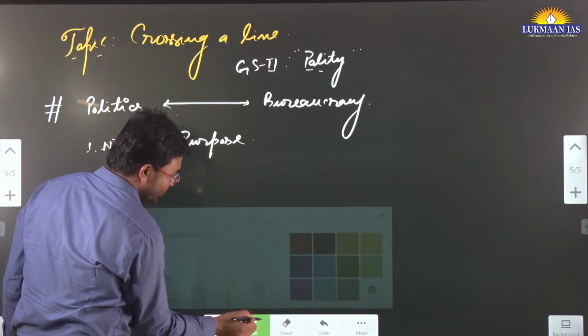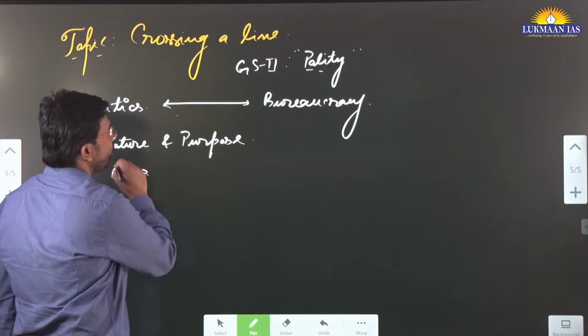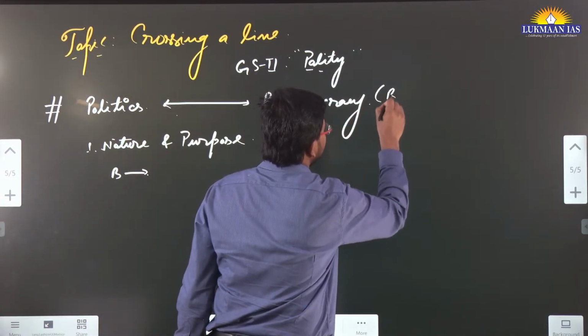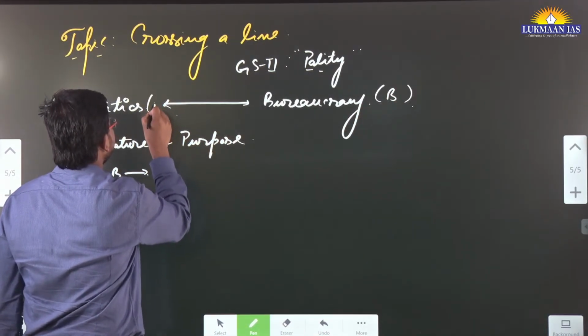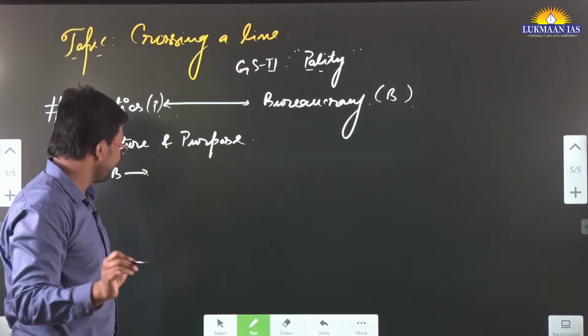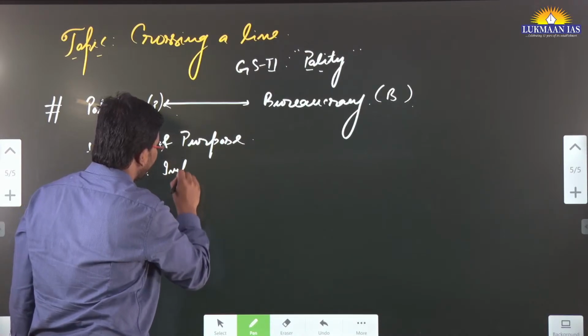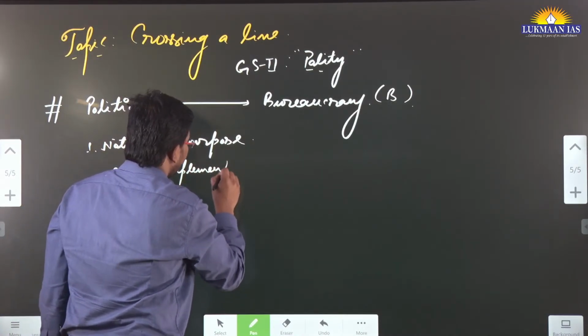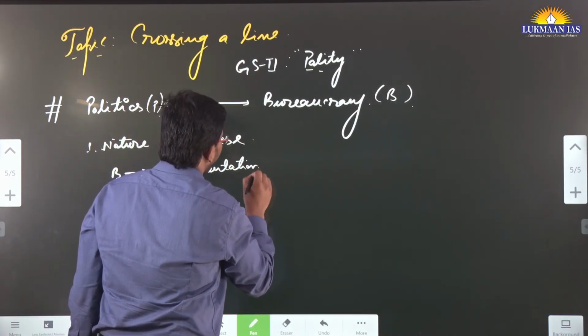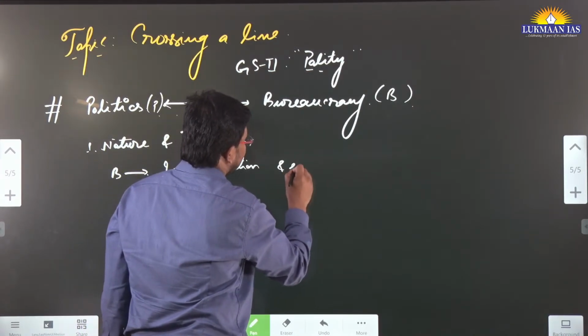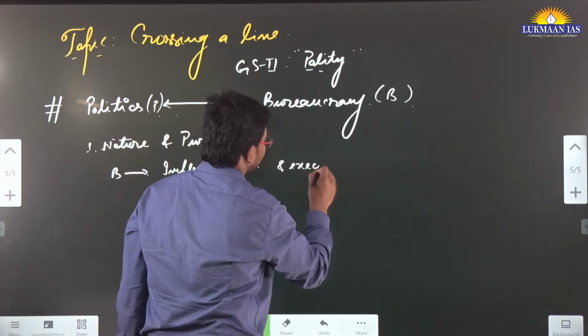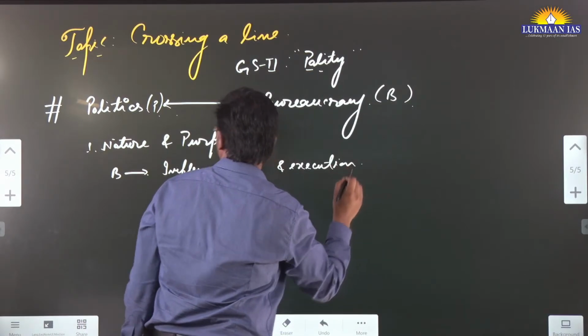I am simply writing bureaucracy as B and politics as P, to make it clear. The purpose of bureaucracy is implementation of government schemes and execution of government programs.